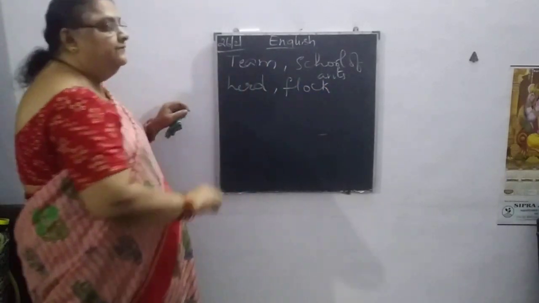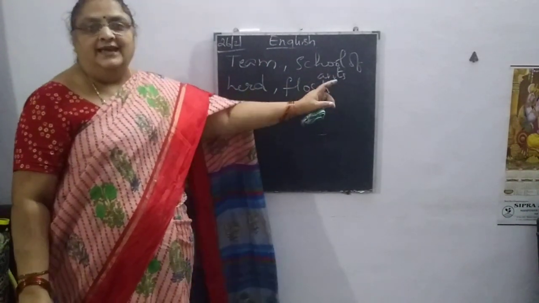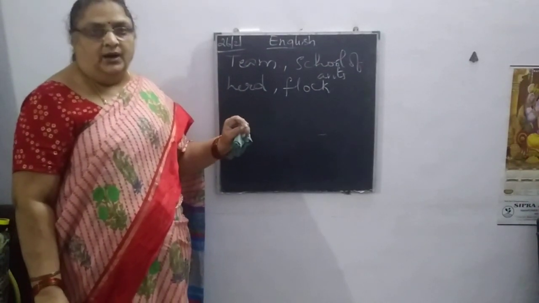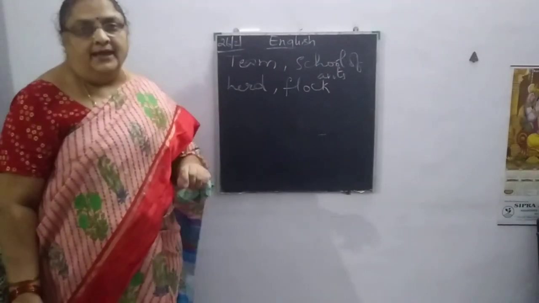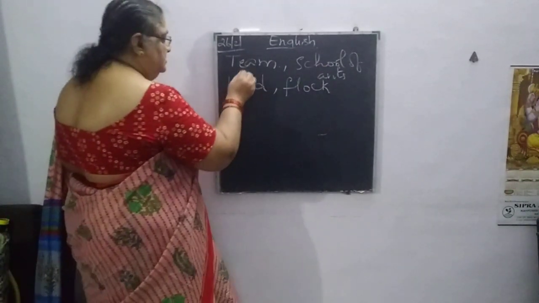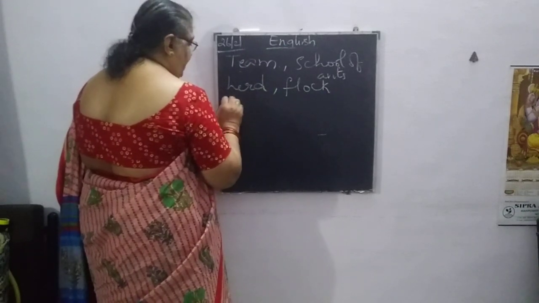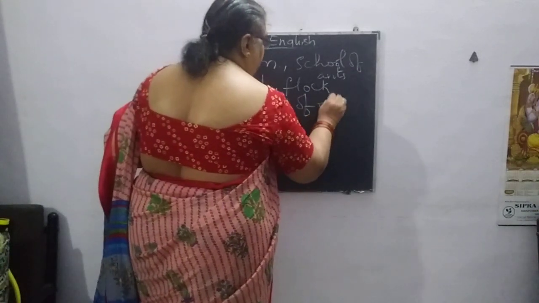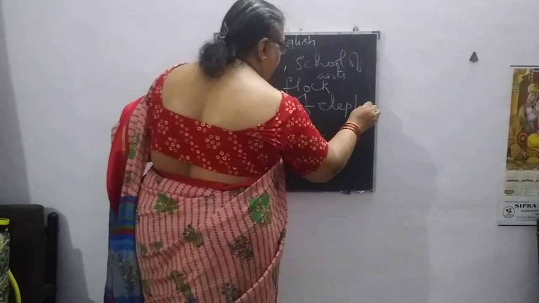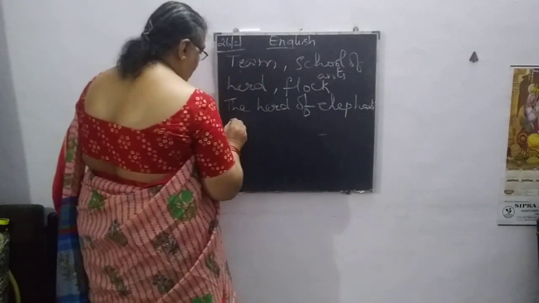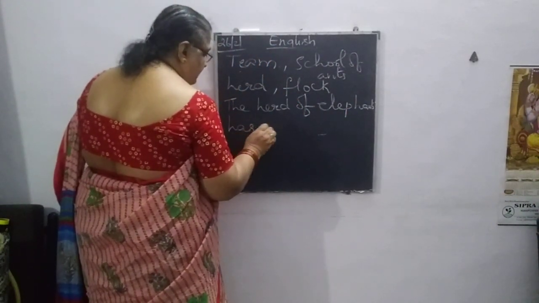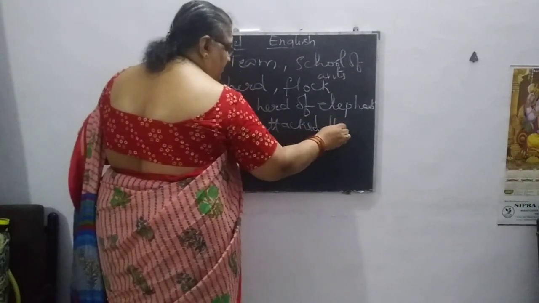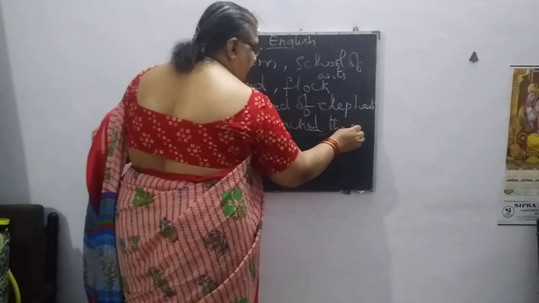Whatever sentence we write with these collective nouns, we have to consider the subject as one, so the verb must also be singular. Suppose you see, the herd of elephants has attacked the people.